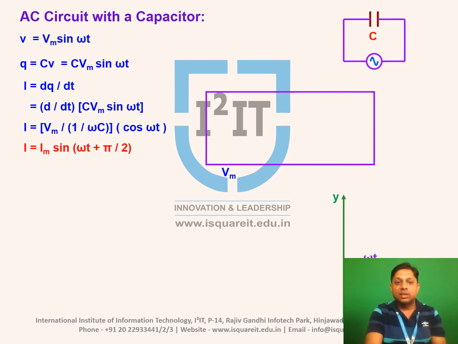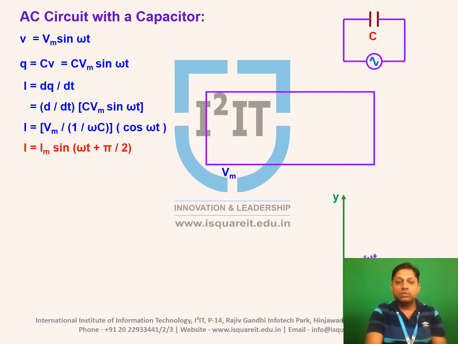Here V is nothing but the applied voltage, Vm sine of omega t. And if you want to find the equation of current, we know the relationship between current and charge. So I is equal to dq by dt, where q is equal to C Vm sine of omega t. So we can put the value of q in this equation: d by dt of C Vm sine of omega t. The derivative of sine omega t is nothing but cos omega t. So we will get one equation: Vm divided by 1 over omega C into cos of omega t.